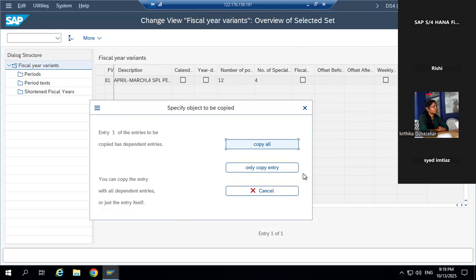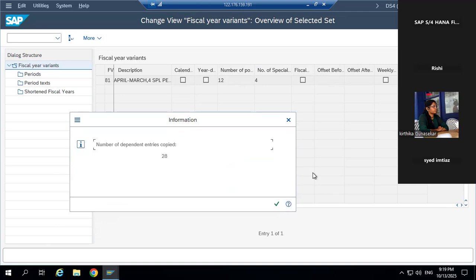Then this window will open. Then you need to click on copy all. You need to always click on copy all. Then click number of dependent entries, copy to new. Click on the green tick. I can give any number instead of 81, either numeric or alphanumeric, as per your choice. But the most important thing is that you have to note them down. And I have copied it from V3. Number of dependent entries copied.